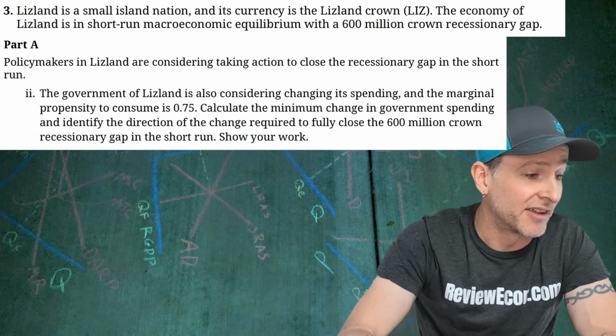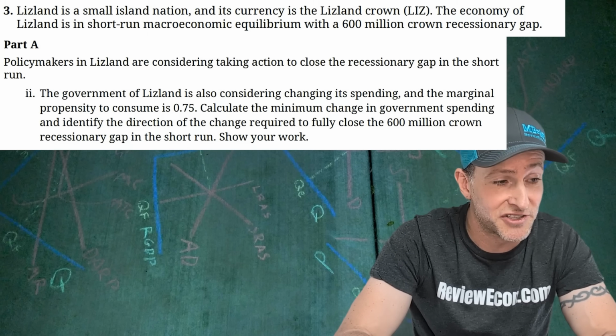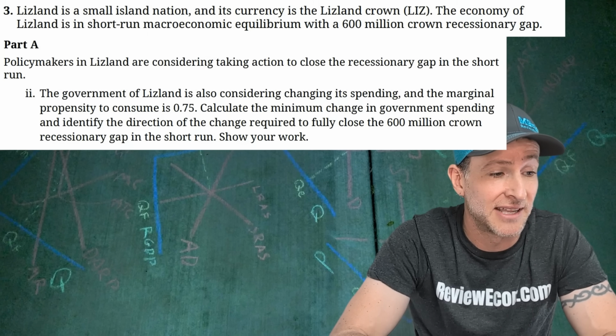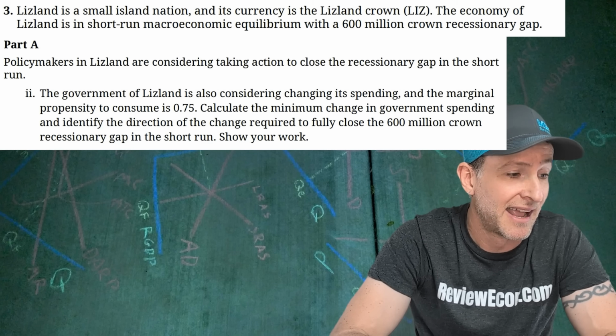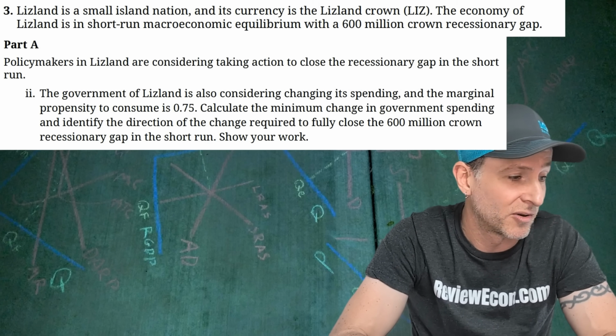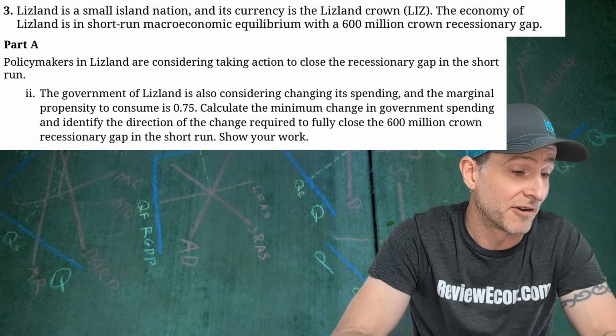We're told that the government is considering changing its spending. That's fiscal policy here. And the marginal propensity to consume is 0.75. We're going to calculate the minimum change of government spending and identify the direction of that change required to fully close the 600 million crown recessionary gap in the short run. And we're going to show our work.